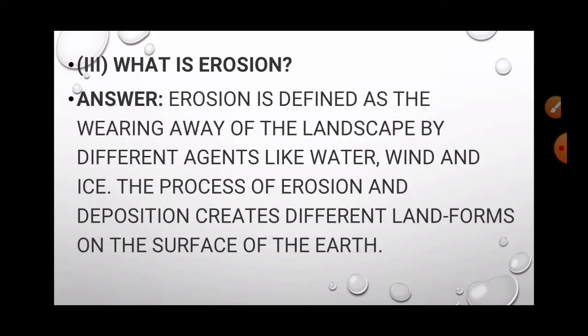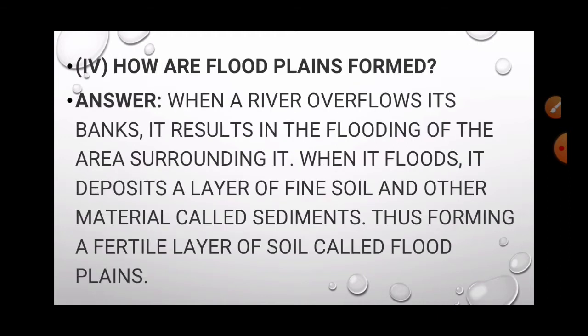Then what is erosion? It is defined as the wearing away of the landscape by different agents like water, wind and ice. And the process of erosion and deposition creates different landforms. Okay, this is the definition of erosion.